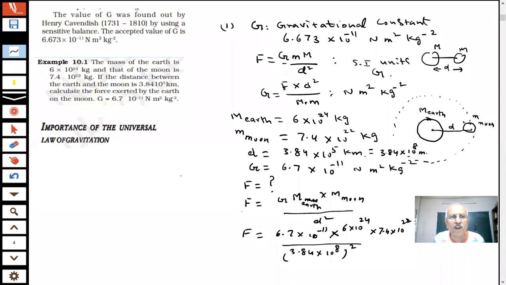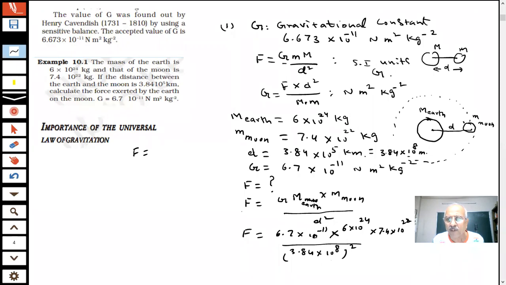What is the answer coming out, students? What value are you saying? The value of the force is coming to be 14.74 into 10 power 16. How can it be? There's some mistake. How will we do that? The lower part, the full part, the one which is in brackets.